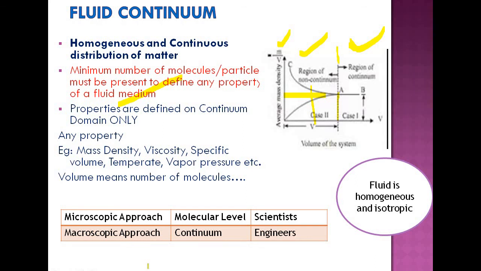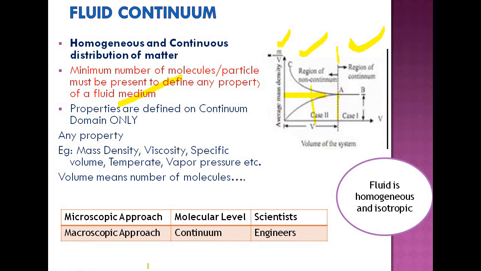So if you say that the mass density is 2.1 kilogram per meter cube for a particular fluid, that is defined on the continuum distribution of matter only, or only on the continuum of that particular fluid taken. So that is regarding our continuum concept.